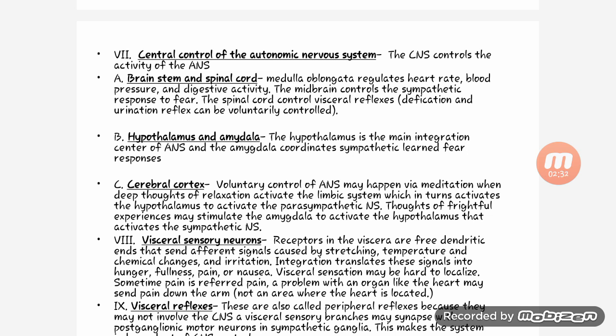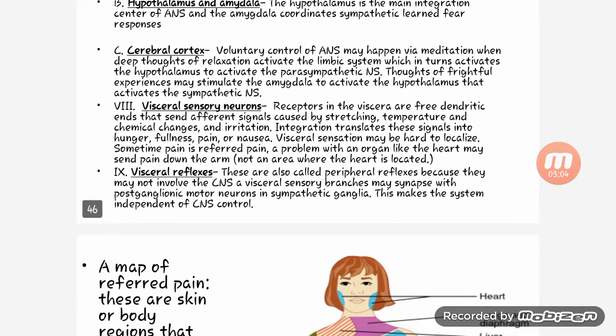The CNS controls the activity of the ANS: the brainstem and spinal cord. The medulla oblongata regulates heart rate, blood pressure, and digestive activity. The midbrain controls the sympathetic response to fear. The spinal cord controls the visceral reflexes. Next is the hypothalamus and amygdala. The hypothalamus is the main integration center of the ANS, and the amygdala coordinates the sympathetic learned fear response.